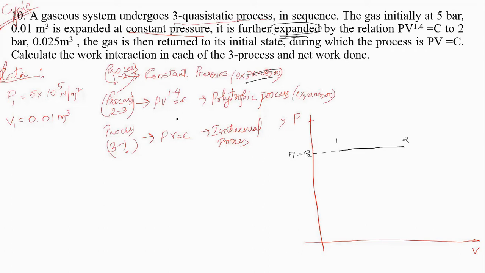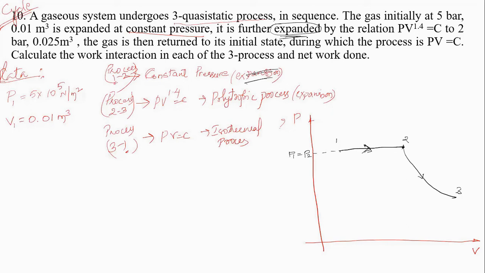The second process, process 2 to 3, is a polytropic process and it is expansion. In this polytropic expansion, it is not a straight line, it is a curve. Therefore, I'll draw the curve. This is process 2 to 3 following a path like this, and it is also expansion.